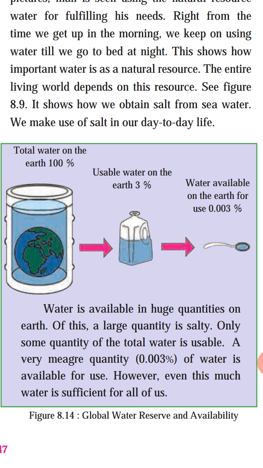Of these, a large quantity is salty. So a large quantity of water is salty, that's why we get a very small quantity, like 0.3% of water available for us. However, even this much water is sufficient for us, right? 0.3% we are still using, and still this much water is sufficient for us, right?